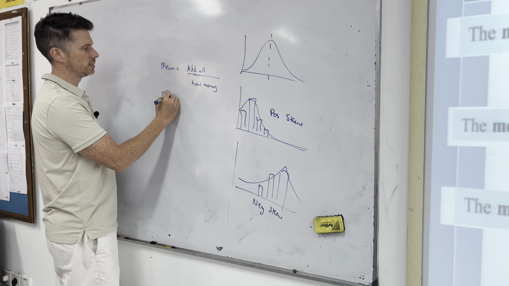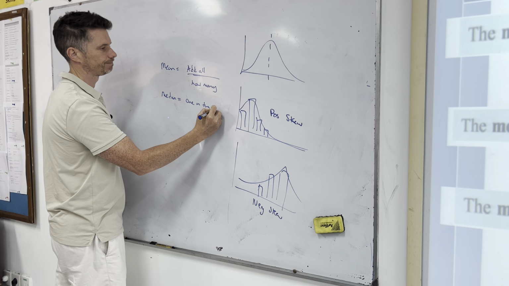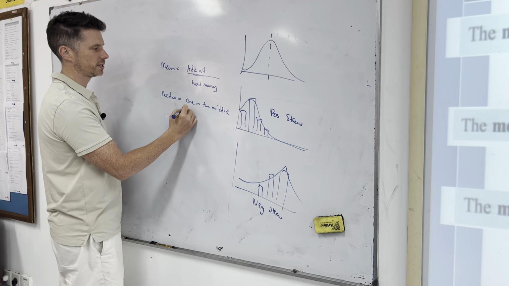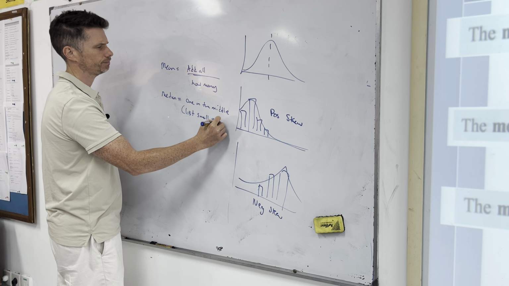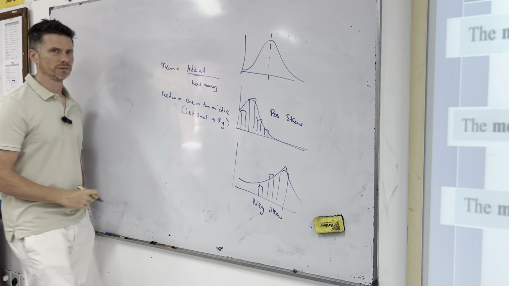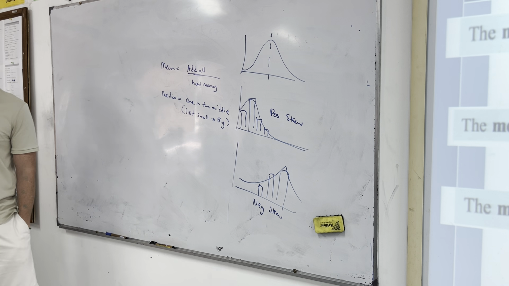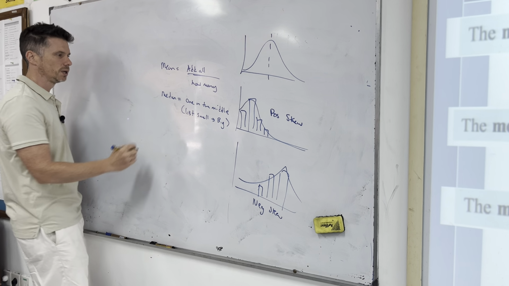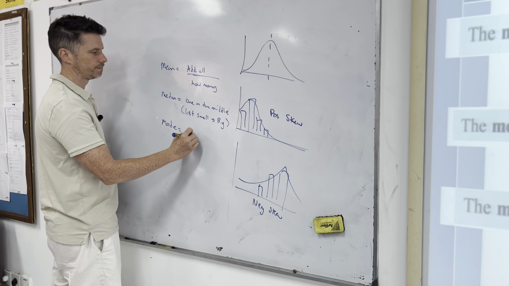The median is the one in the middle when you list from small to big. So if you have the numbers, make sure to list them from the smallest to the biggest. If there's two in the middle, you get the average of those two, halfway between those two. And the mode or modal is the one most often.